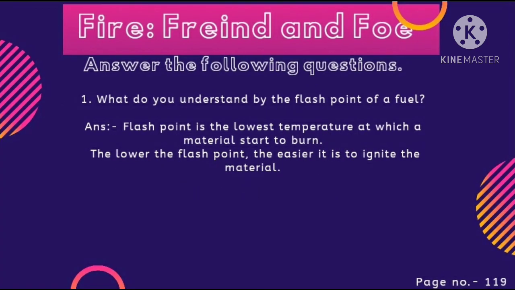Okay students, now we are on page number 119. Question number 1. What do you understand by the flash point of a fuel? The answer is, flash point is the lowest temperature at which a material starts to burn. The lower the flash point, the easier it is to ignite the material. So flash point means the lowest temperature at which a substance starts to burn. It can be paper, candle, anything. The lowest temperature at which it starts to burn, we call it flash point.